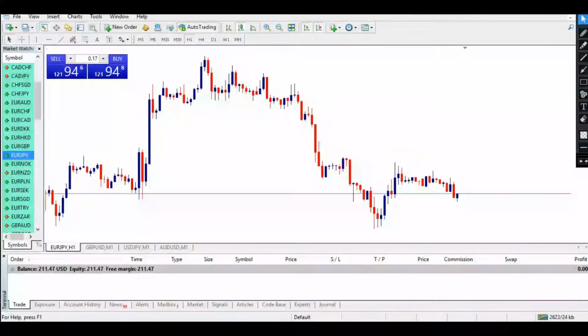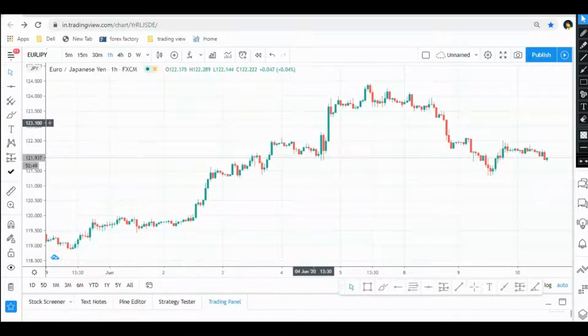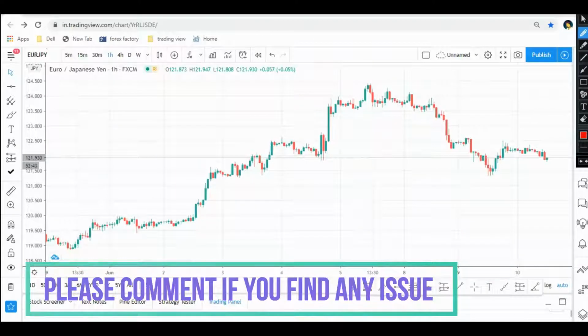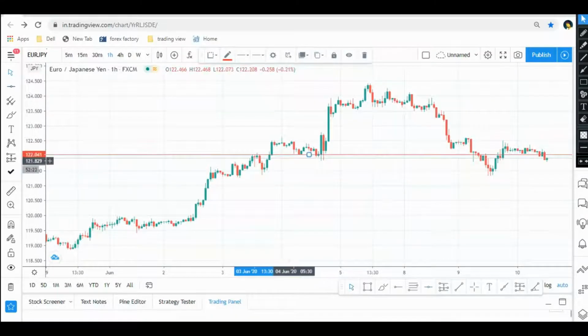So why did I place a buy order in this? Let me show you in the TradingView chart. Right now I can see this particular area acted as a strong support. I'm giving a best example that will help you. What do you see in this area?